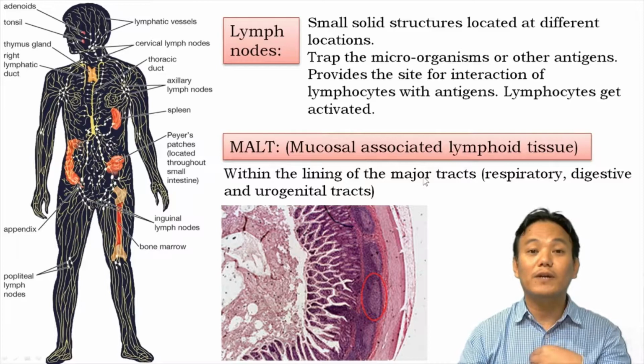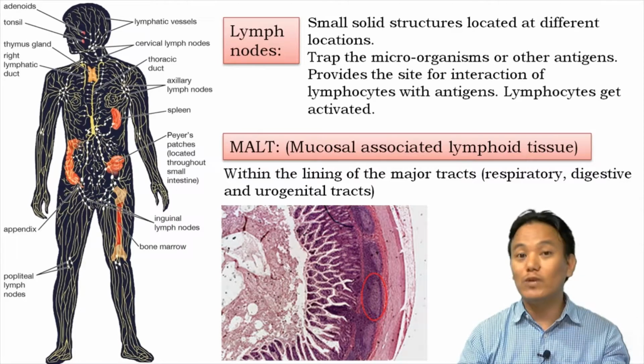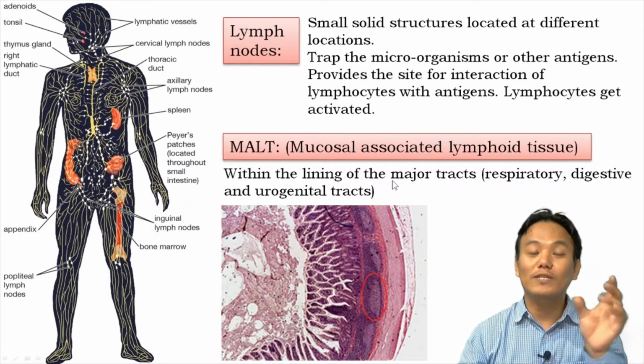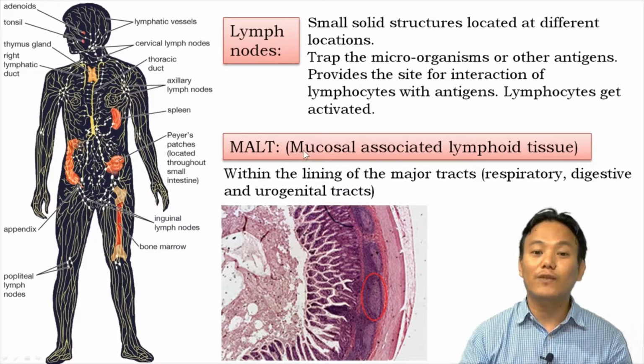Because our respiratory tract, our digestive tract, our urogenital tracts are all exposed to foreign pathogens present in the outside environment, right? Since they are exposed to the outside environment, those foreign pathogens constantly come in contact with them. So therefore, a defense mechanism should be ready over there as well, right? So therefore, we have those mucosal associated lymphoid tissues.